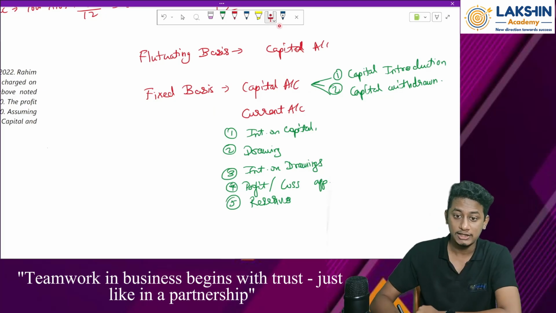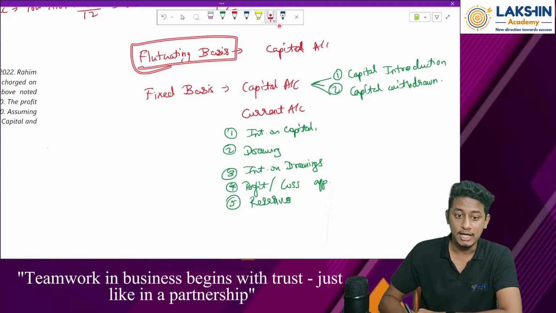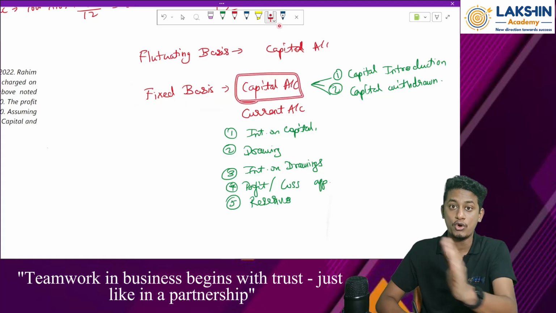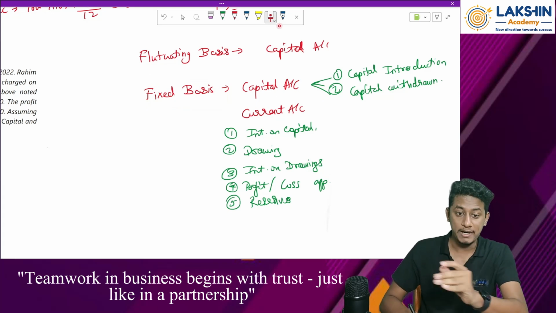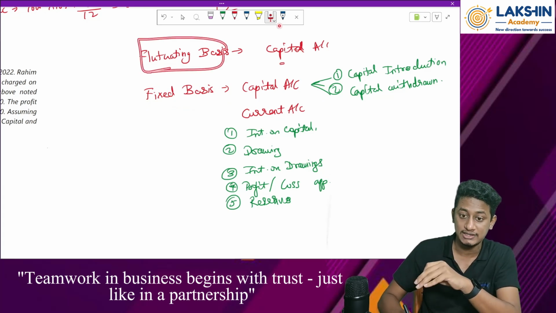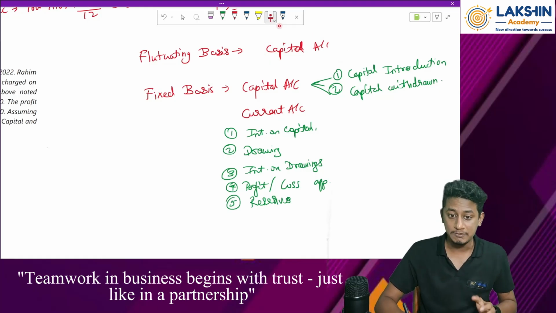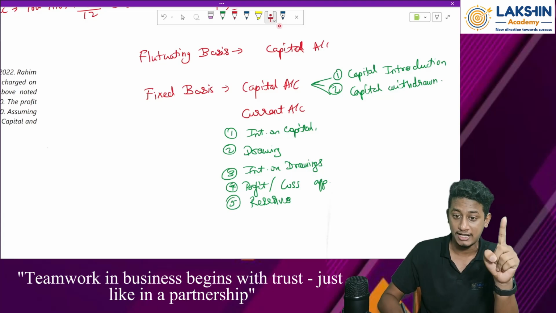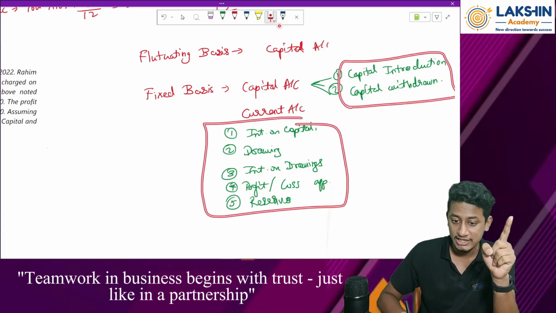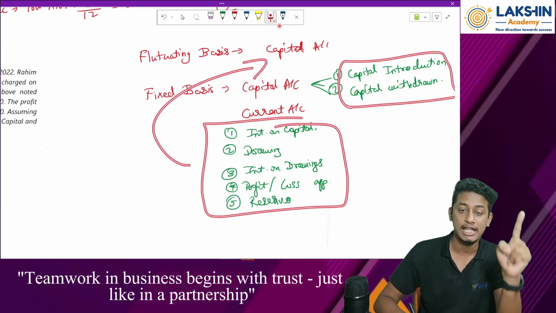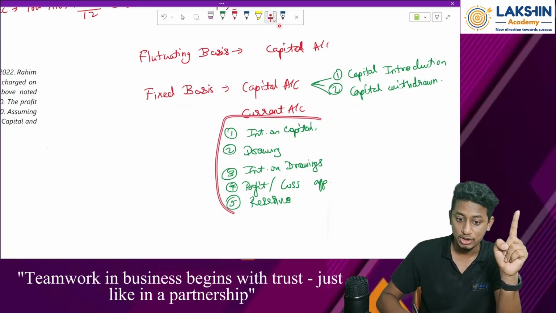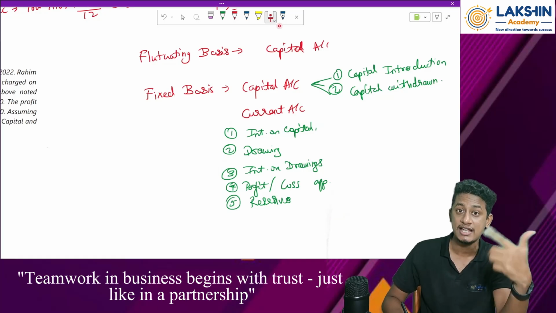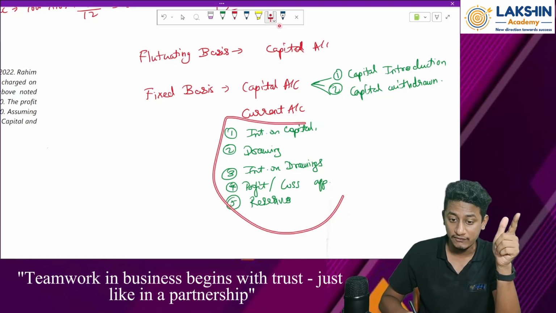Clear? Okay. Now coming to my fluctuating basis. See, fixed basis, what does that mean? That means my capital account will be fixed. It won't change on a recurring basis. Right? But coming to my fluctuating capital basis, the capital will go on changing. That means there are no two different accounts being maintained. Only one account is maintained, that is capital account. And all these entries will be passed in the capital account itself. Because of these particular entries, the capital balance will go on changing year on year. The capital figures will go on changing.